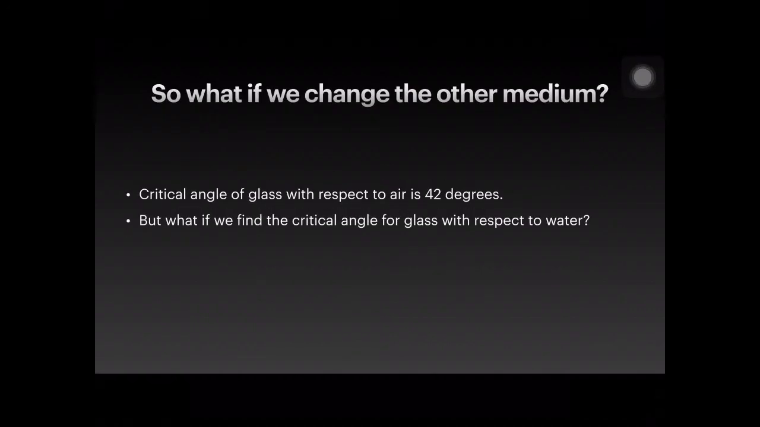Now, the question arises: what if we change the rarer medium? Meaning, when there was glass and air as the two media, the critical angle for glass with respect to air was 42 degrees. But what if we find the critical angle for glass with respect to water? Water is used instead of air. How will the critical angle change?